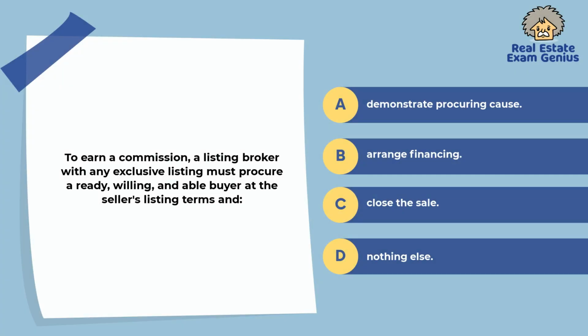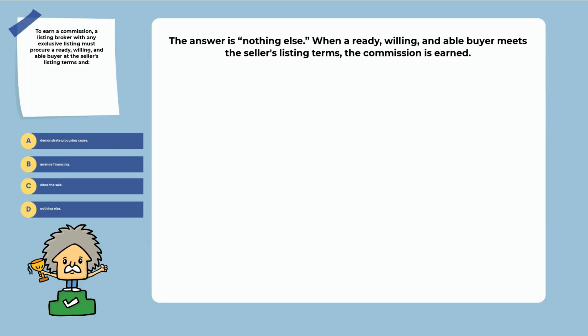98. To earn a commission, a listing broker with any exclusive listing must procure a ready, willing, and able buyer at the seller's listing terms and demonstrate procuring cause, arrange financing, close the sale. Nothing else. Explanation. The answer is nothing else. When a ready, willing, and able buyer meets the seller's listing terms, the commission is earned.